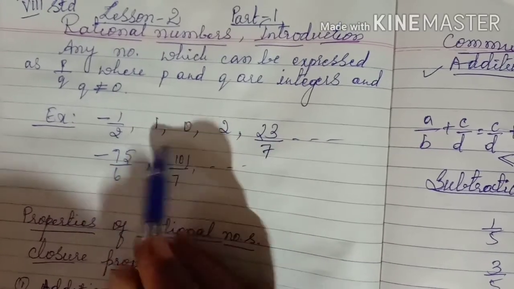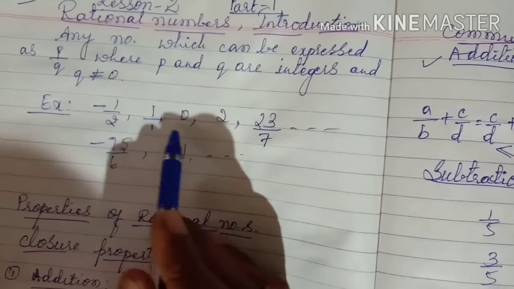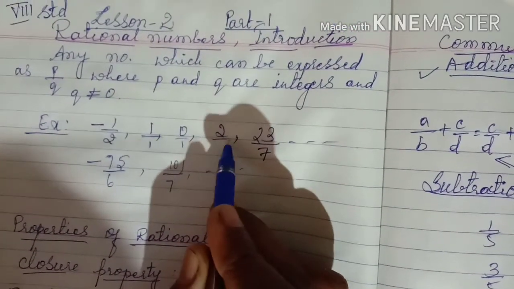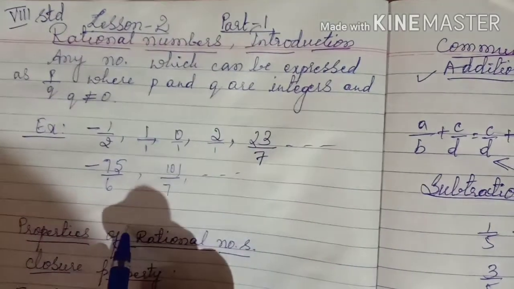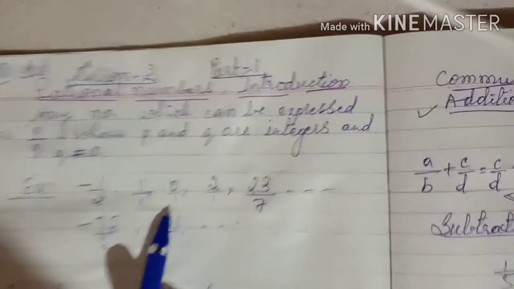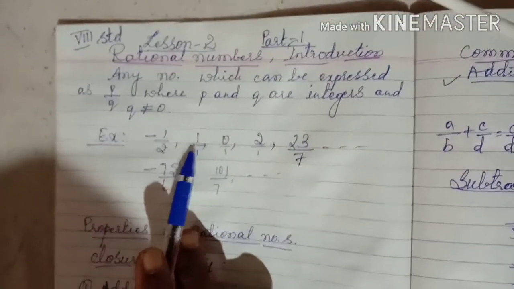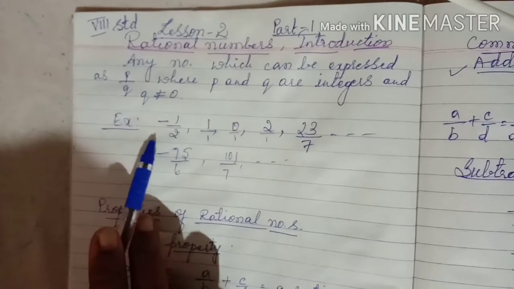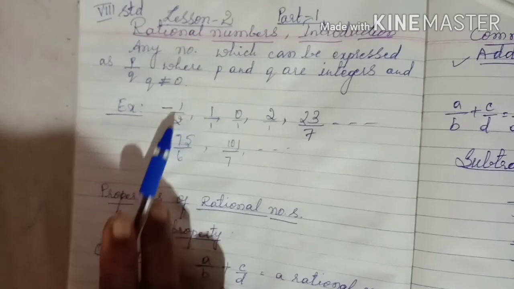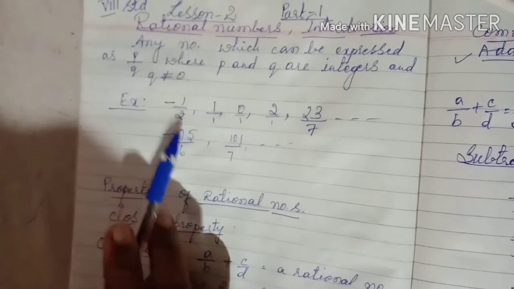What is the denominator for 0? It is 1. What is the denominator for 2? It is 1. So like that all the numbers will have denominators. That means we can represent this by p by q. Yes or no? See, for example, minus 1 by 2. P is minus 1 and q is 2. And this q is not equal to 0.